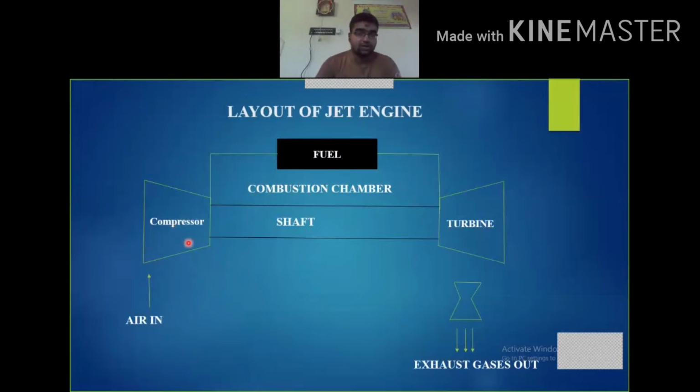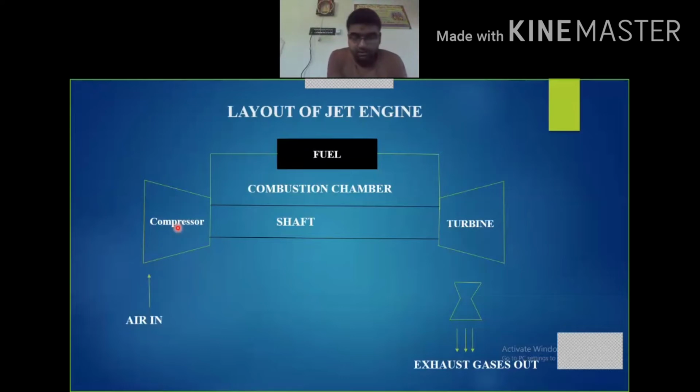We can see here, in the compressor the air is compressed. In most of the jet engines we use an axial flow compressor. In jet engines, we use either an axial flow compressor or a centrifugal flow compressor. Based on the pressure ratios, the pressure ratio is around 17 to 20 for an axial flow compressor, as well as around 15 to 17 for the centrifugal compressor. Before getting into the pressure ratios, first let me explain what a pressure ratio is.